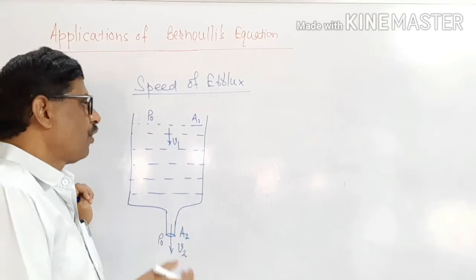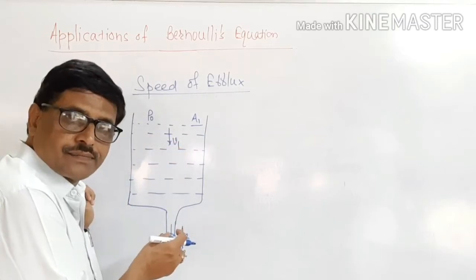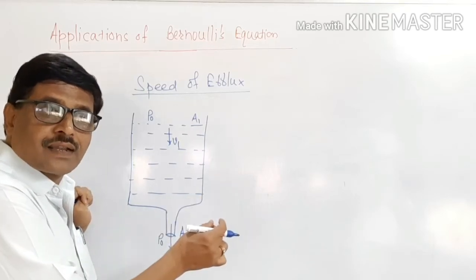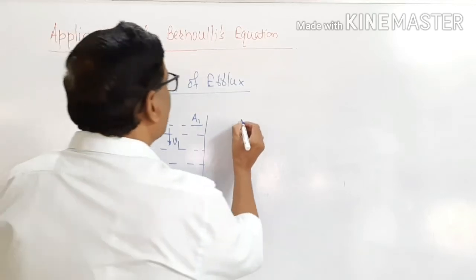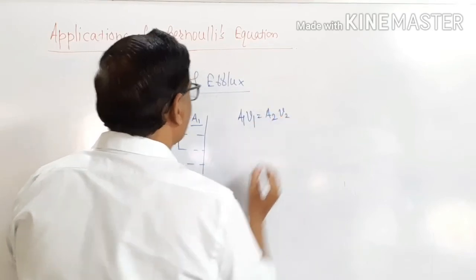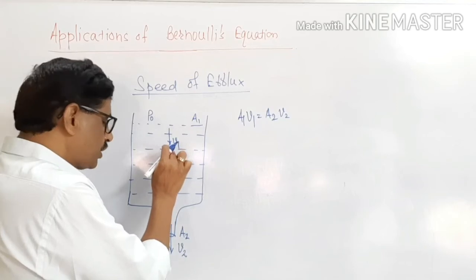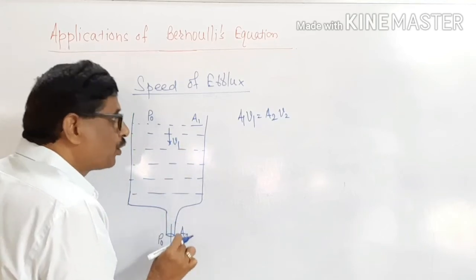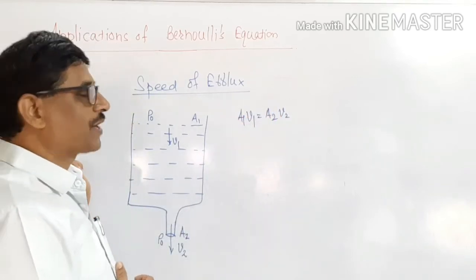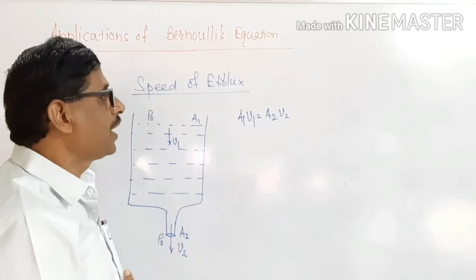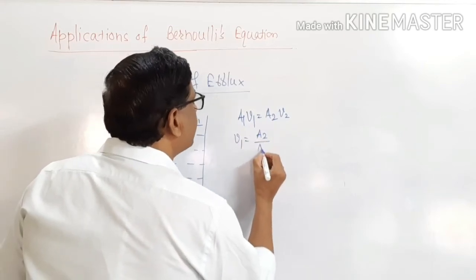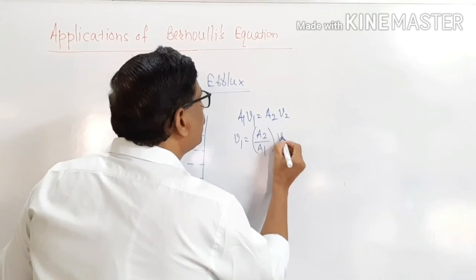We know that a flowing liquid obeys the equation of continuity. What is the equation of continuity? A1 V1 is equal to A2 V2. For area A1, V1 is the velocity. For area A2, V2 is the velocity. The product of area into velocity is constant. This is the equation of continuity. Therefore, A1 V1 is equal to A2 V2, so V1 is equal to A2 divided by A1 into V2.